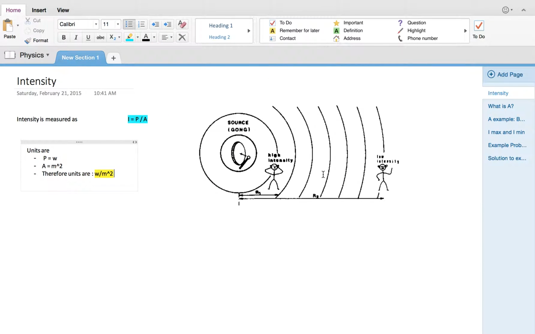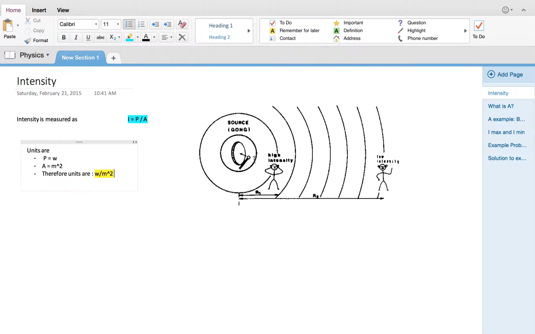And we're going to work on intensity. Intensity. So what exactly is it? Well, it's measured as the units of watts per meter squared, and it comes from power, which is measured in watts, and area, which is measured in meters squared. So intensity is something that's very intense.